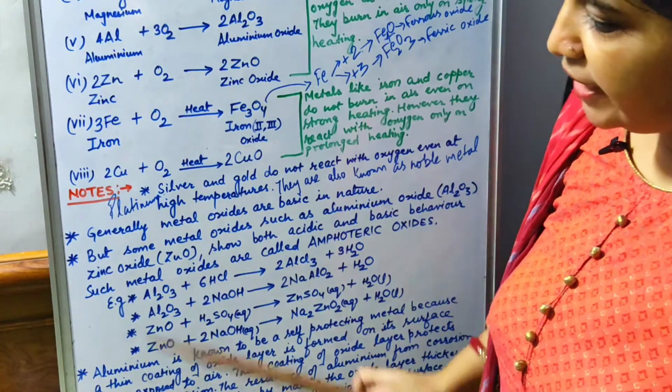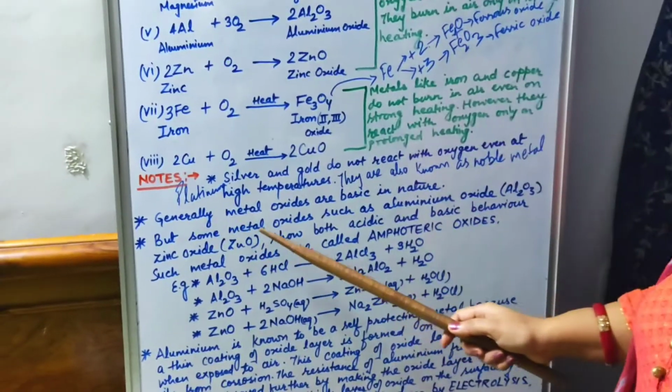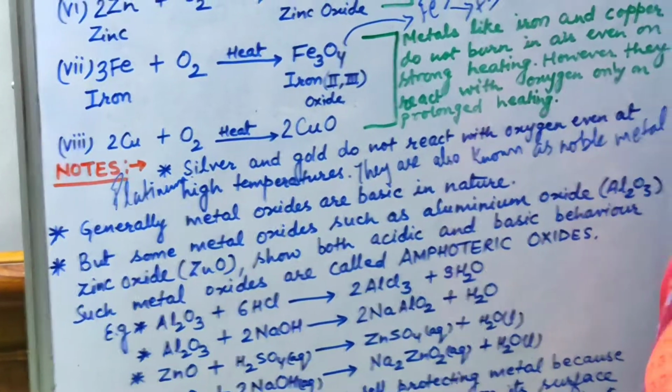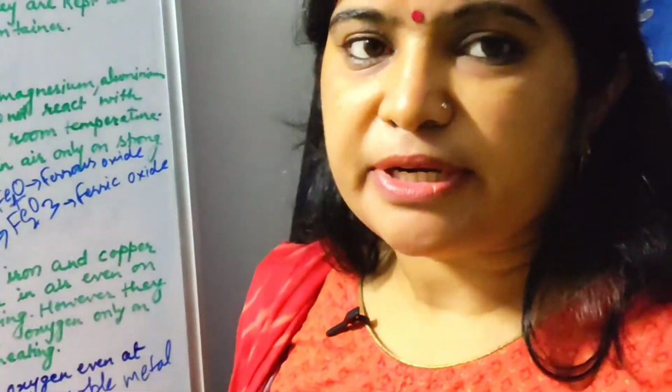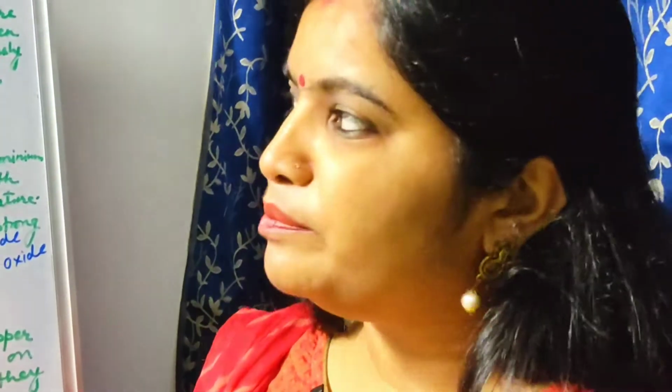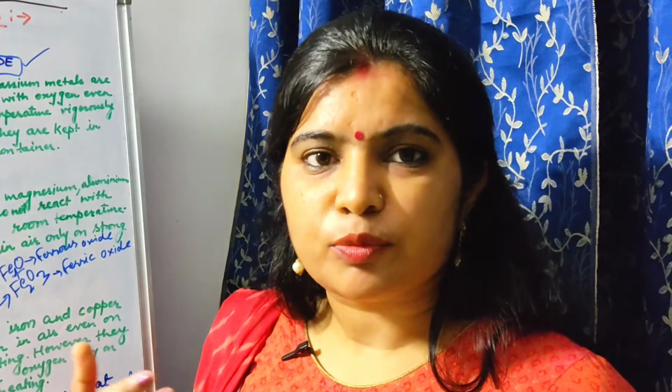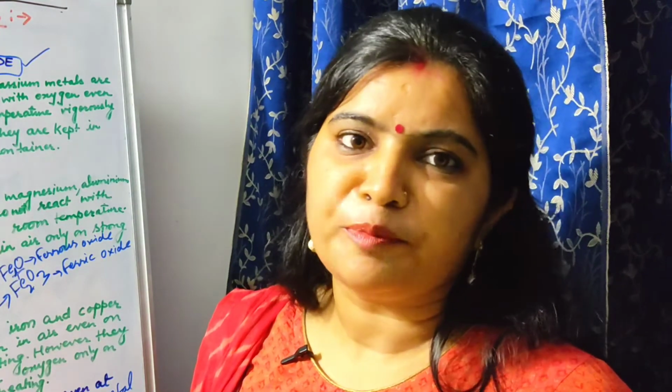Now, second note, you can note it down. Generally, metal oxides are basic in nature. This I have already explained to you, but again I am revising it. Metal oxides are generally basic in nature. Means whenever they react with water, they have a tendency to form bases.